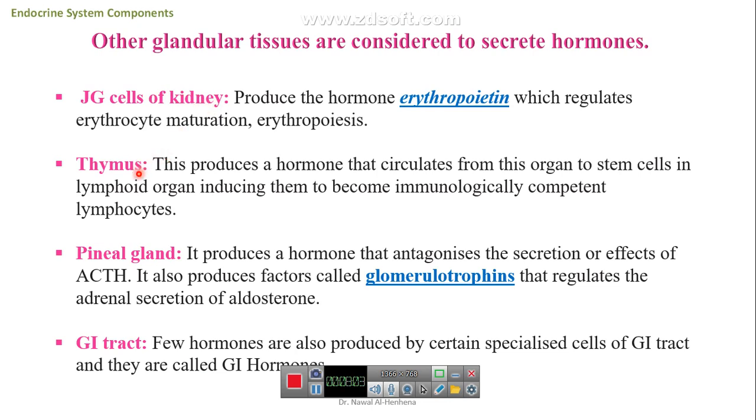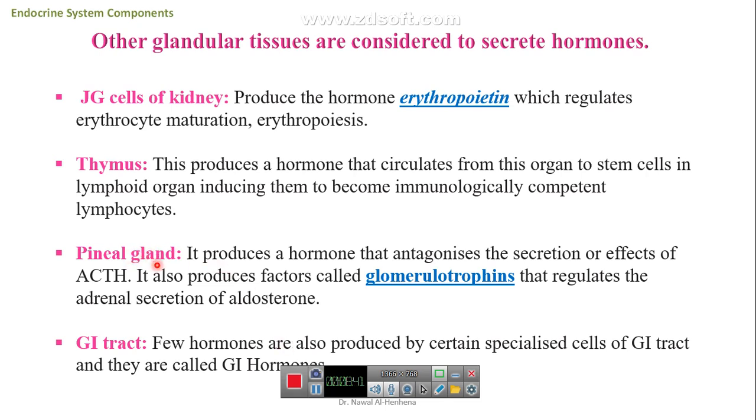Thymus, that is in front of the trachea. This also plays an important role in immunity, like T lymphocyte processing, and secretes some hormones that regulate lymphopoiesis, like thymosin hormone or thymine hormone that suppresses neuromuscular activity by inhibiting acetylcholine release.